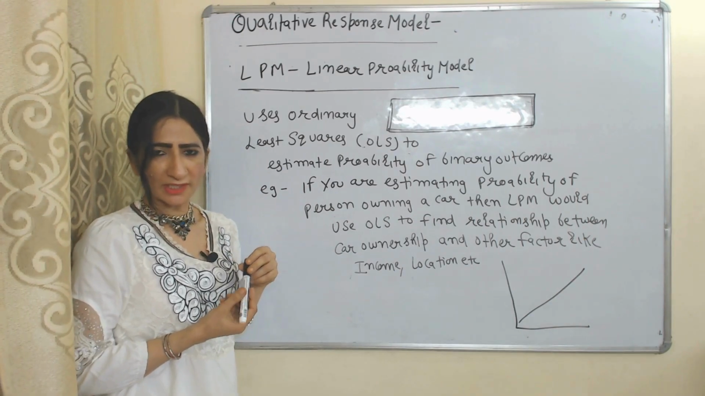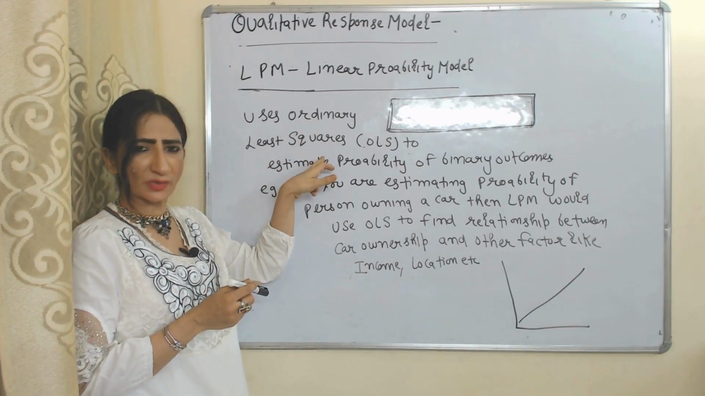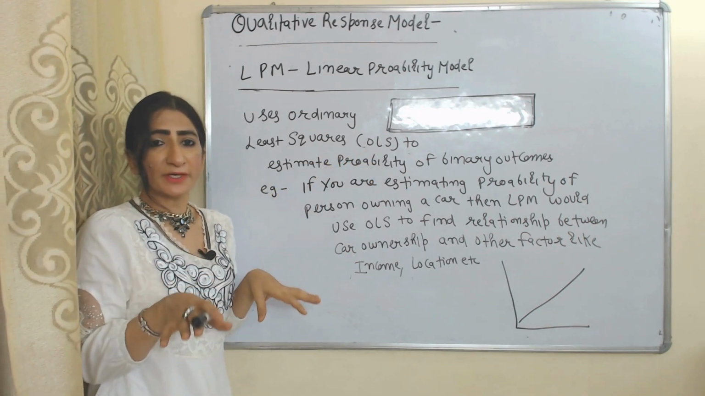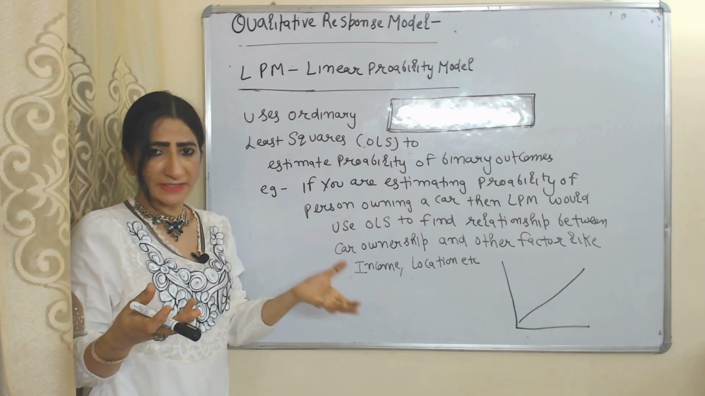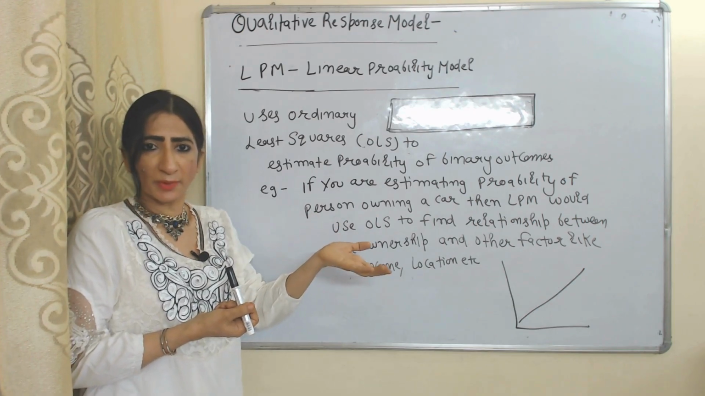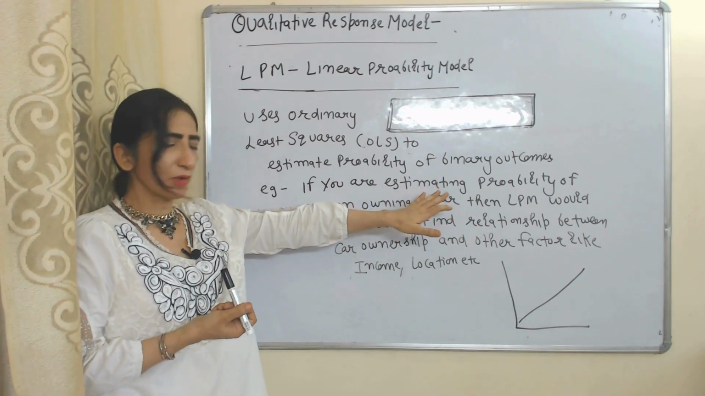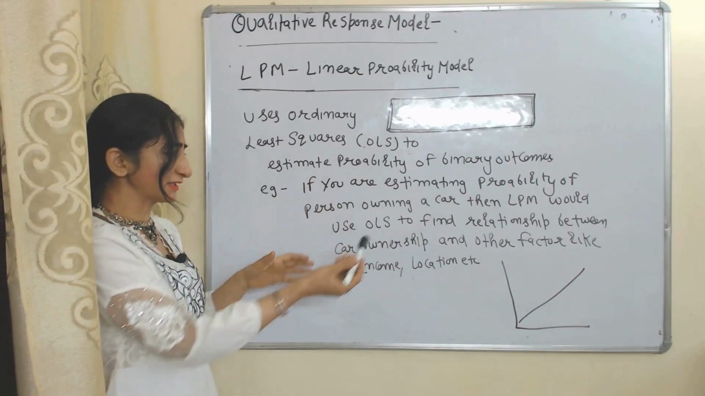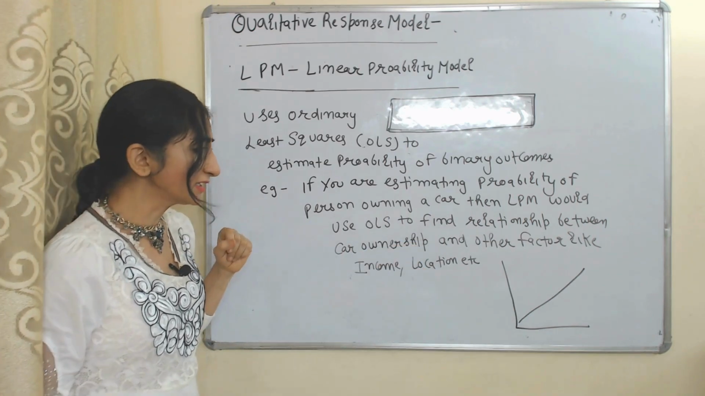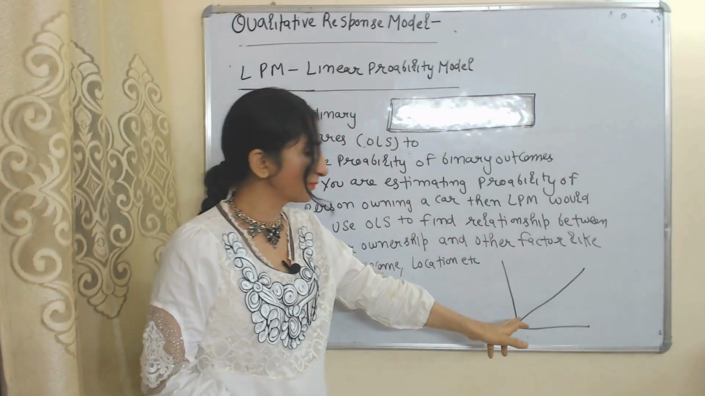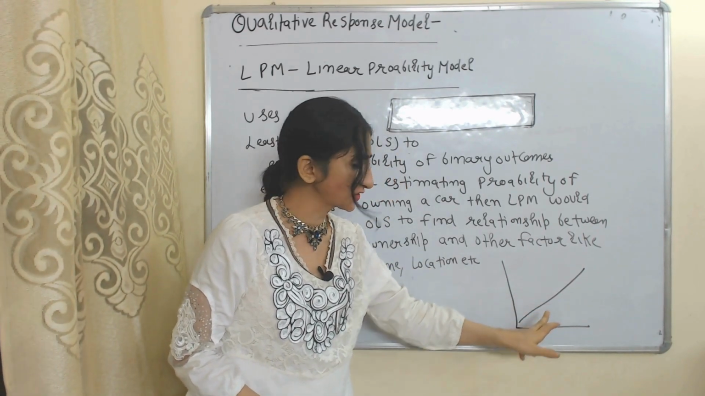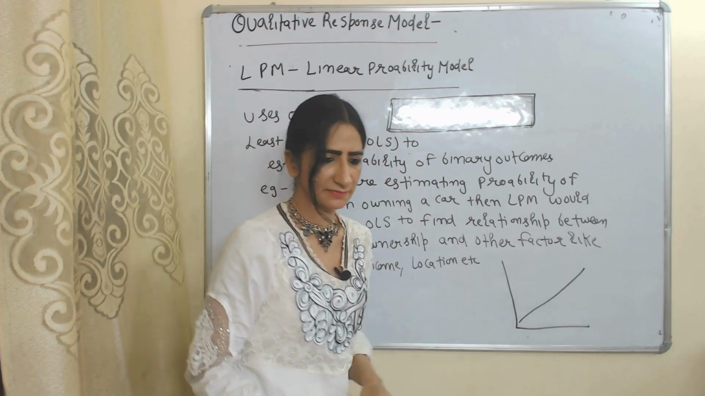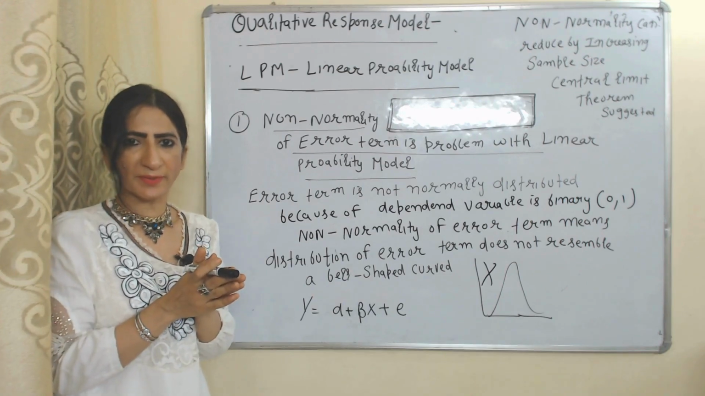Linear probability model uses ordinary least square, or you can say that OLS, to estimate probability of binary outcome. For example, if you want to know probability of buying a car, then linear probability model will use this OLS method to find out relationship between probability of buying car and other factor like income, location, etc. In graph, LPM model represent like a linear function, or you can say that in graph LPM model represent like a straight line. There are some problem with linear probability model.